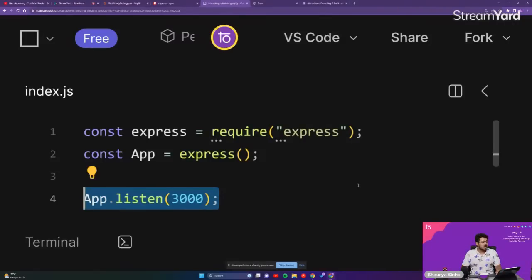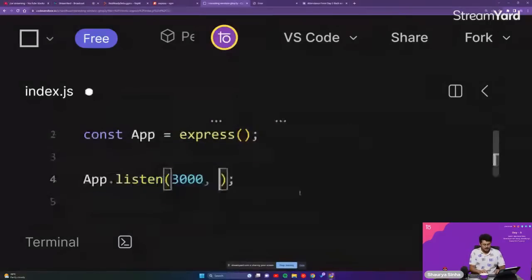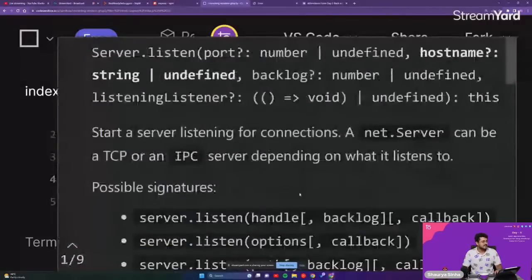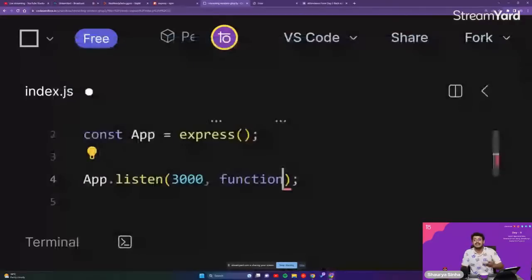So, for example, a callback function is 3000 comma function. Now please do remember this, guys, that this function is never going to be reused at any particular point of time. Think about it. Is this function going to be reused at any point of time, guys? This is a callback function. The only reason for its existence is to run this function whenever this app starts listening on port 3000.